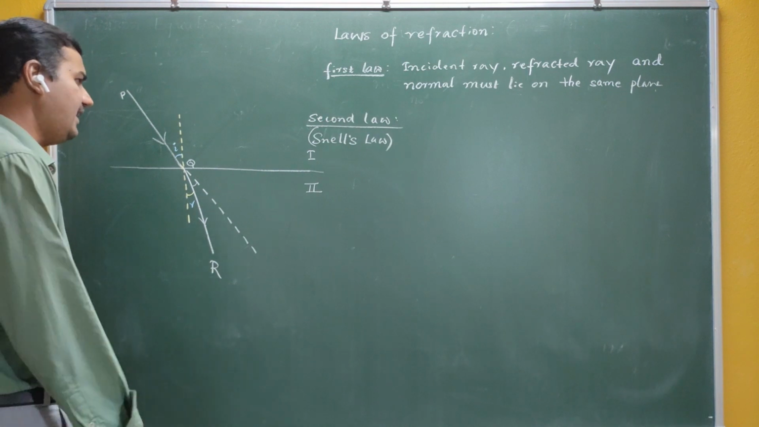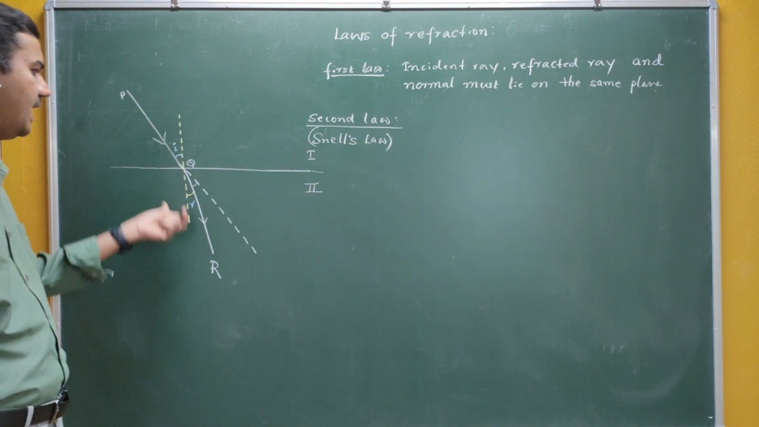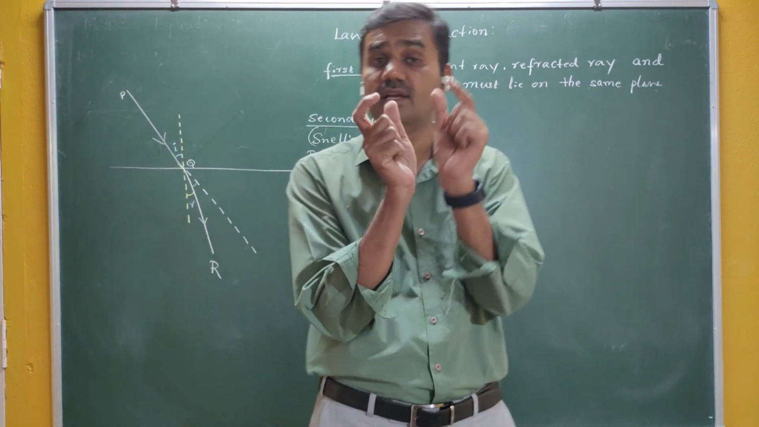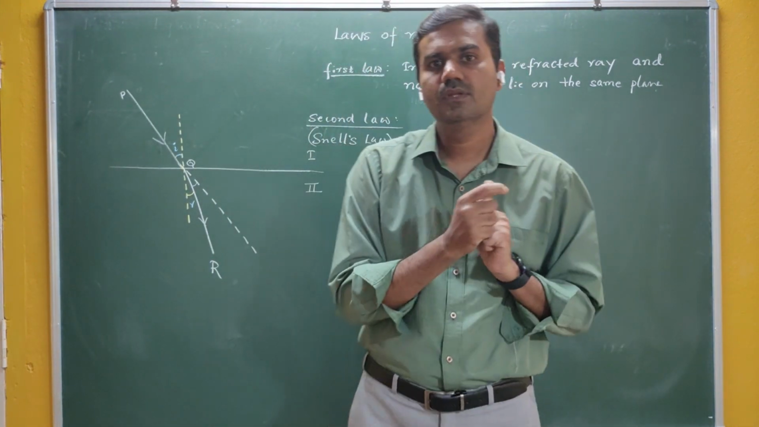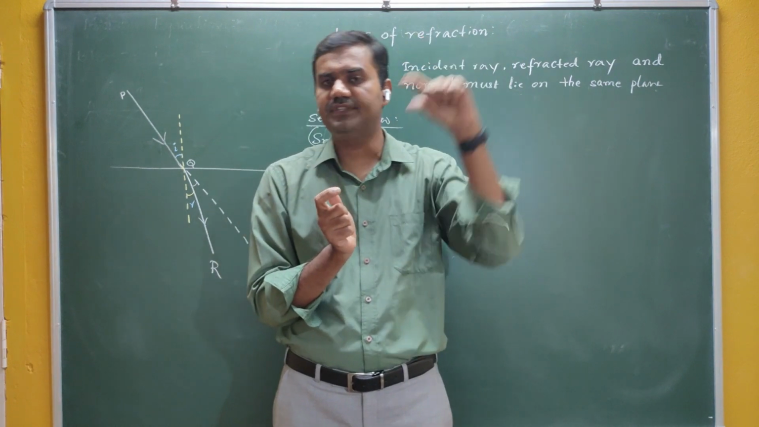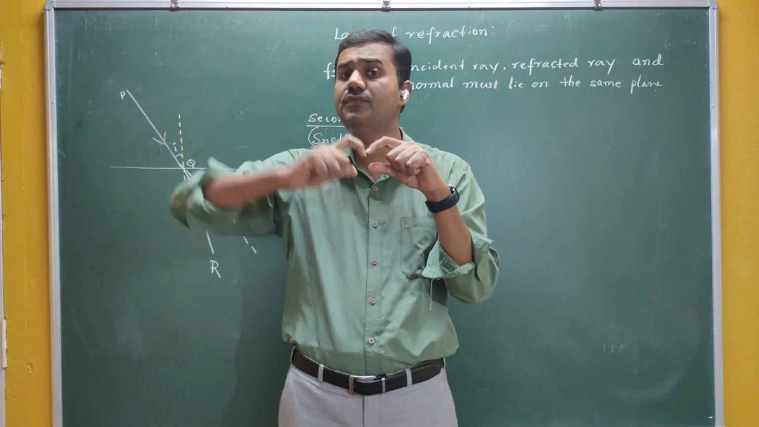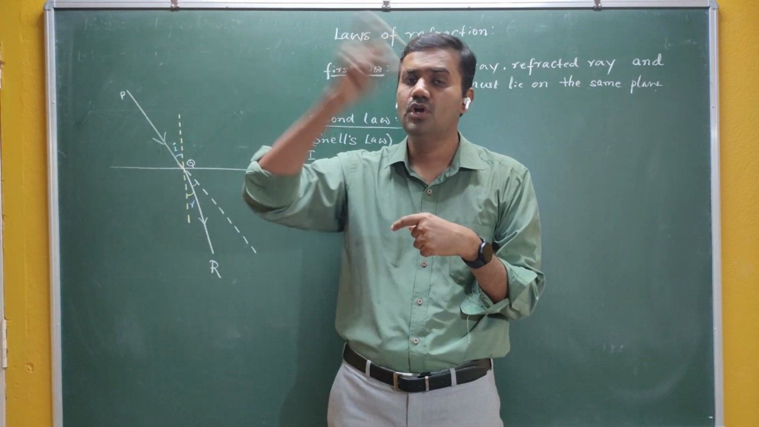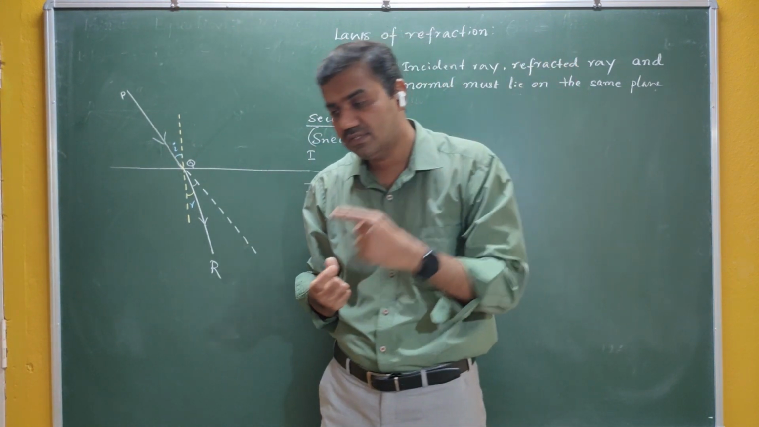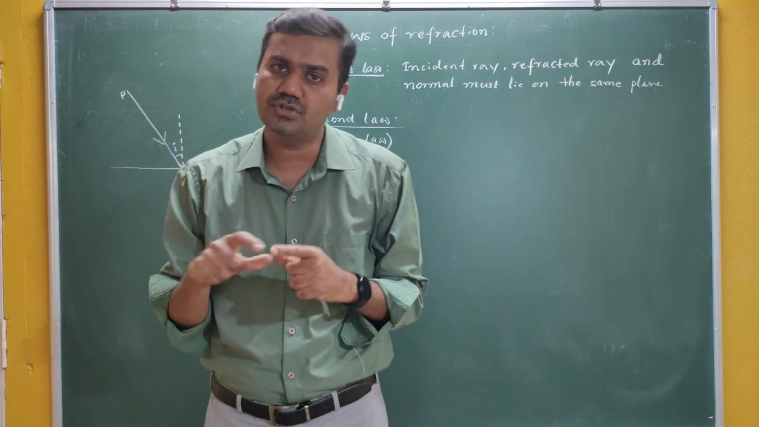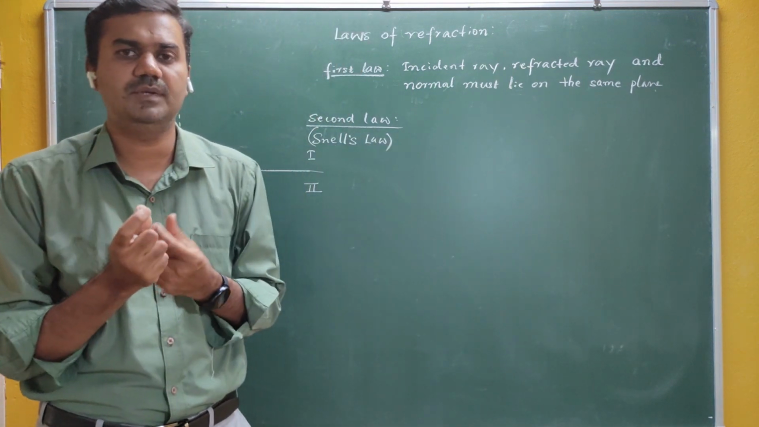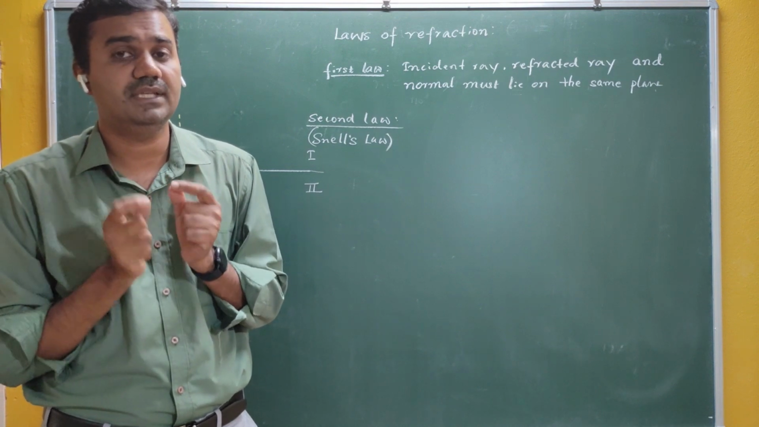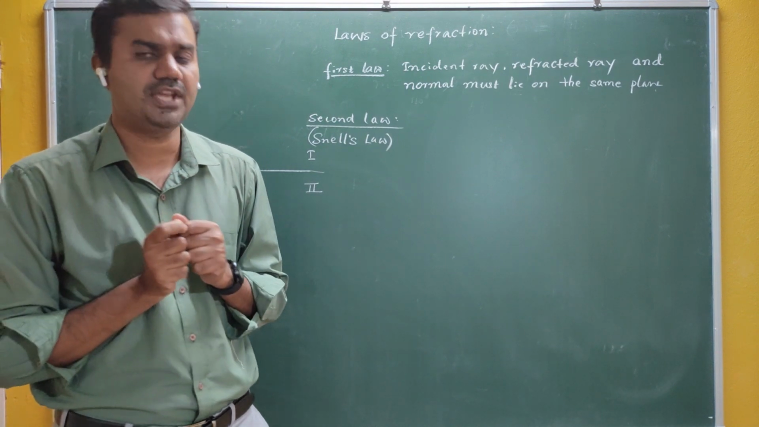Snell says that there is a fixed relation between i and r here. In case of reflection, what is the relation between i and r? i should be equal to r. Whatever the angle of incidence, it should be equal to the angle of reflection. If your angle of incidence is 20, your angle of reflection is also 20. If your angle of incidence is 30, then the angle of reflection is also 30, like that. That is the relation between the angle of incidence and the angle of reflection in case of reflection.